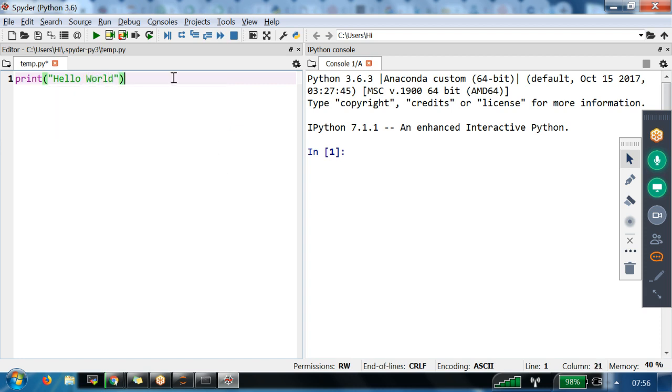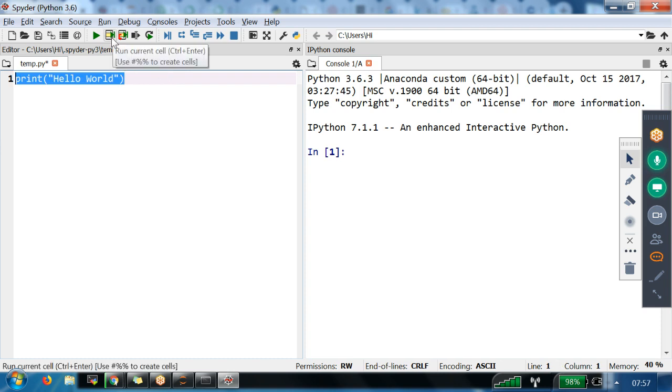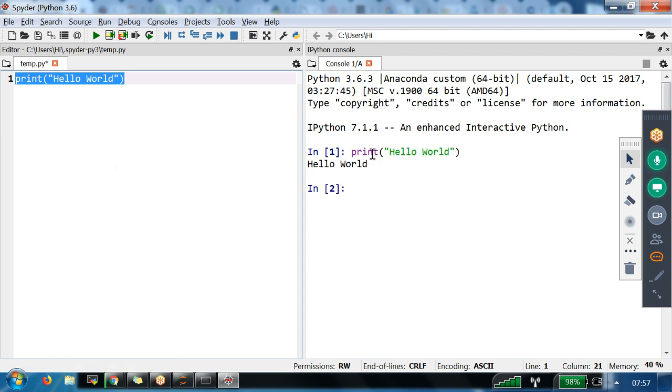Then I select this entire line. There is an option to run only whatever you selected, run the current cell. This other one is to run all the lines available in the file. Now I am going for running the current cell. Immediately you can see it is executed and you can see the output here. Very easy to write the code here.